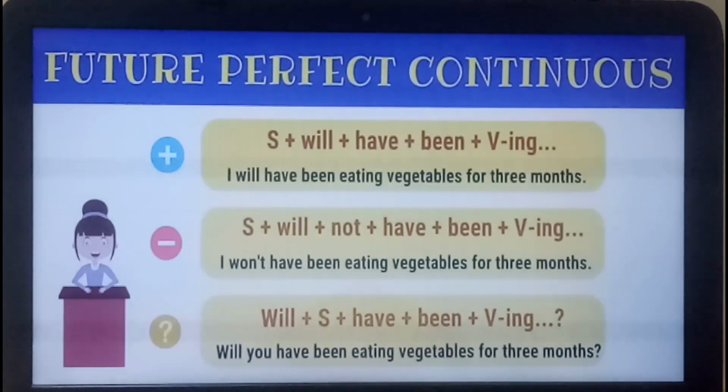For negative just add not, and for interrogative we are going to start with will. I will have been eating vegetables for 3 months. I will not have been eating vegetables for 3 months. Will you have been eating vegetables for 3 months? So will plus have plus been plus verb plus ing.